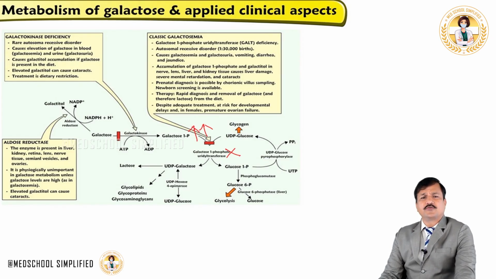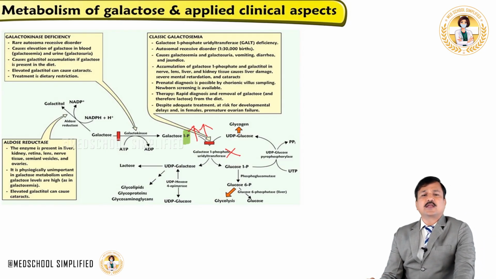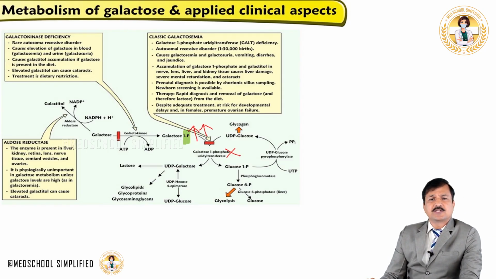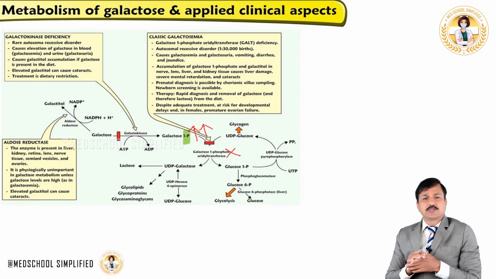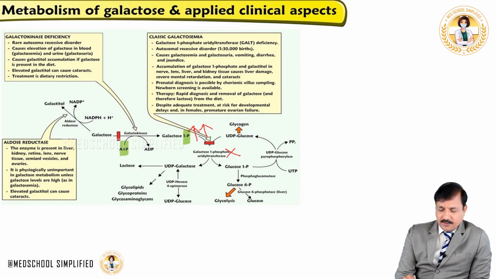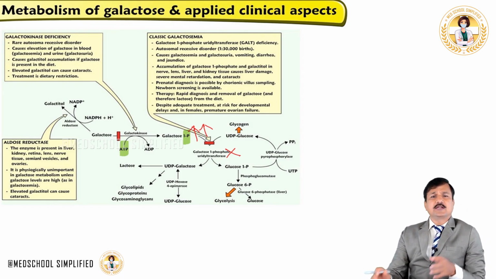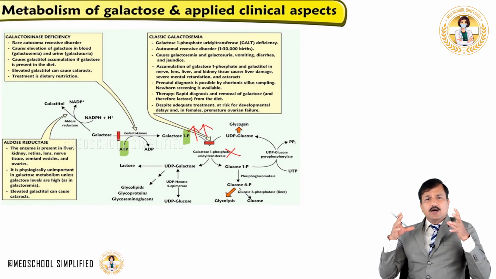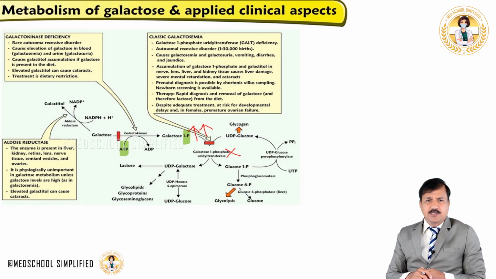So this galactose 1-phosphate, as you see here, has an inorganic phosphate there. That means there is a trapping of inorganic phosphate, because of the continued accumulation of galactose 1-phosphate, where the phosphate from the ATP is now trapped as galactose 1-phosphate. So this leads to a decrease in the available inorganic phosphate in the cytoplasm.